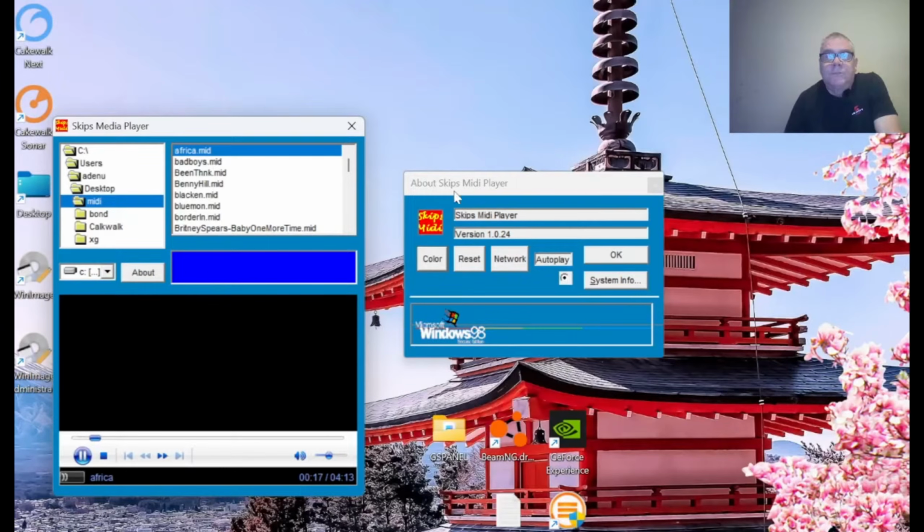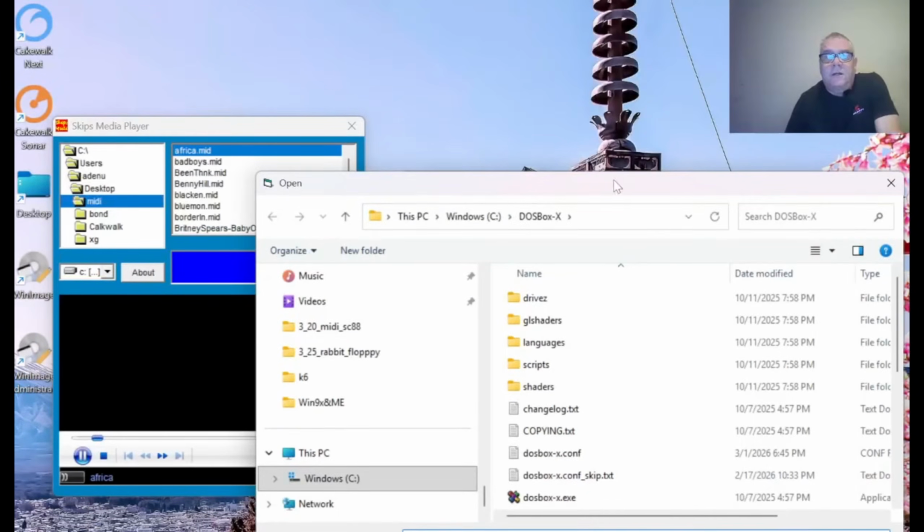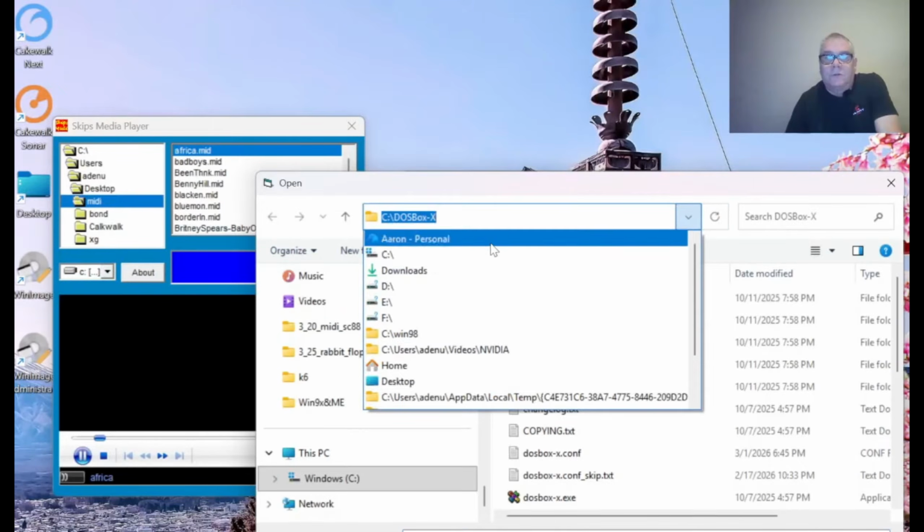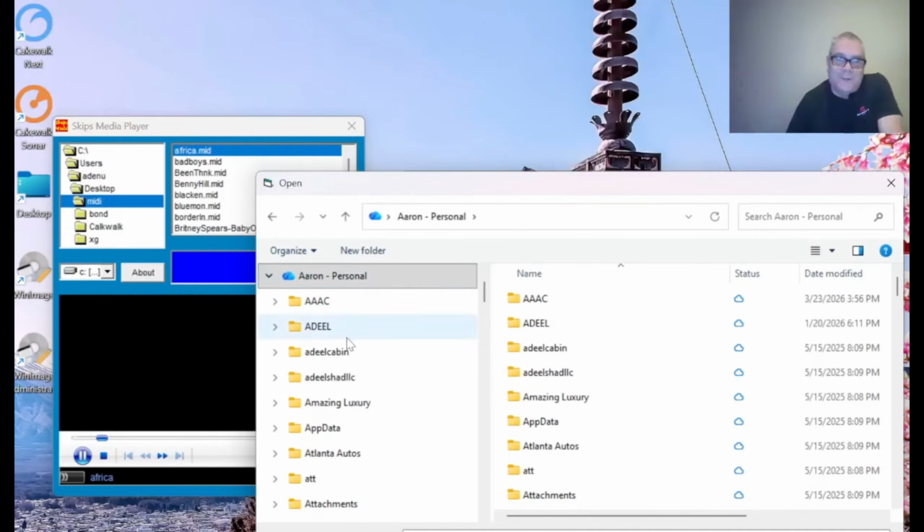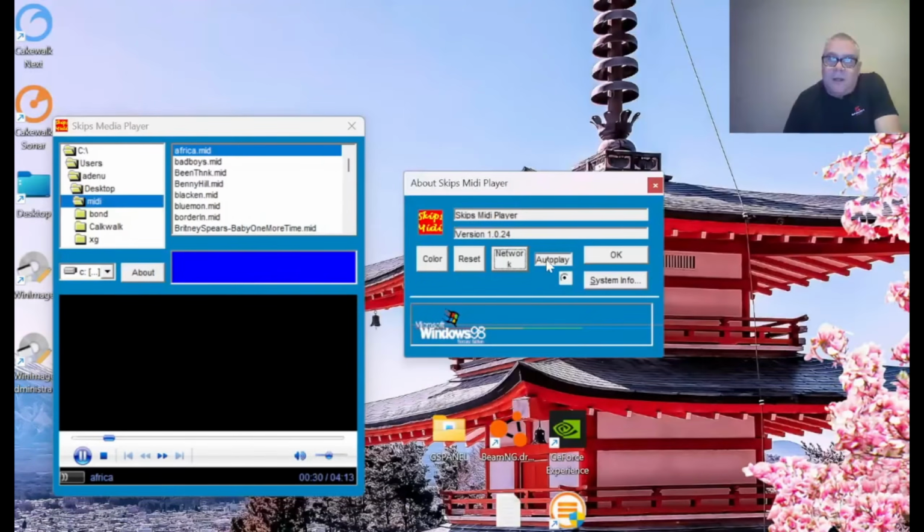Another thing you can do is on here, you can actually go to OneDrive, which actually works, which is crazy. Doing OneDrive from Windows 98 is just crazy to me. All right, and then the autoplay. This does not work. Look, let me turn this off. The autoplay does not work. You see that? I don't know why.